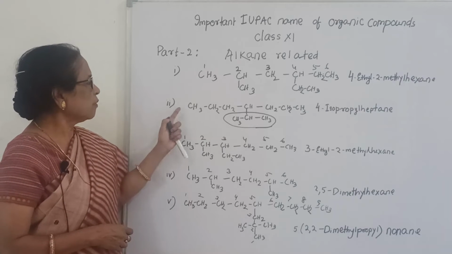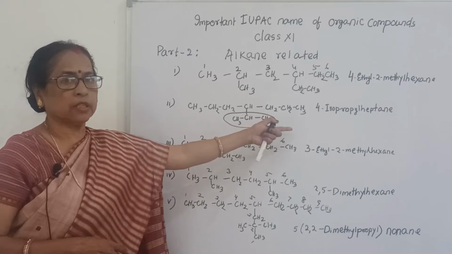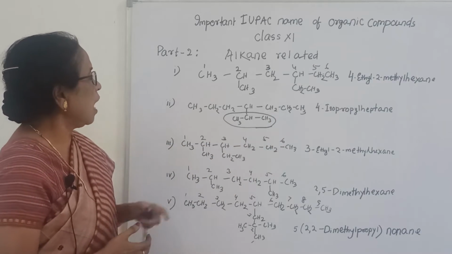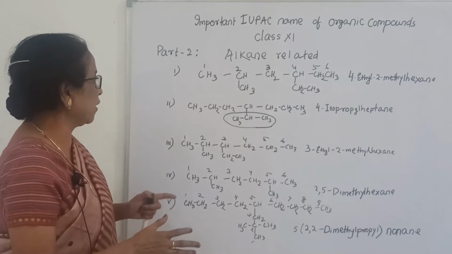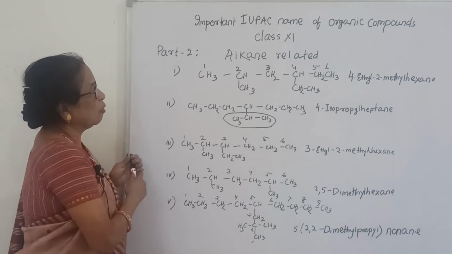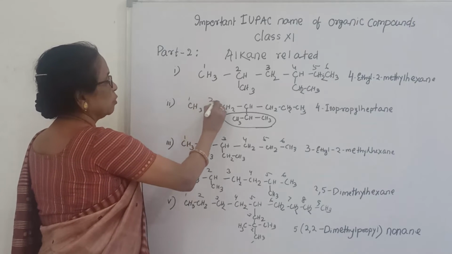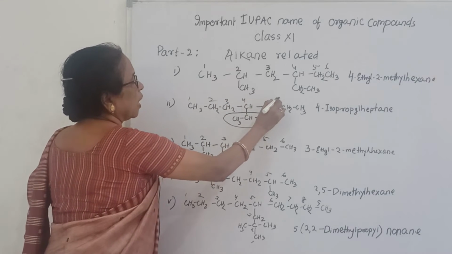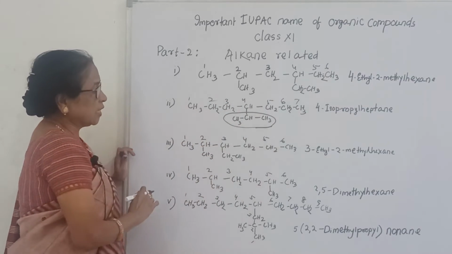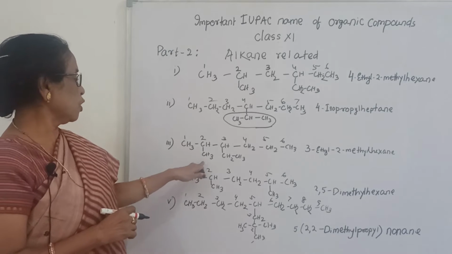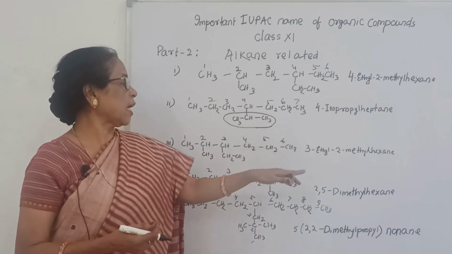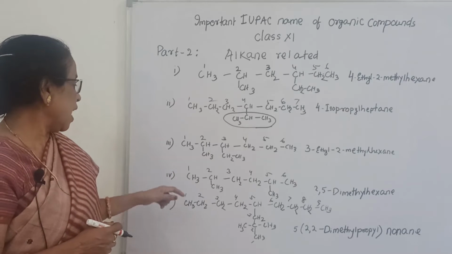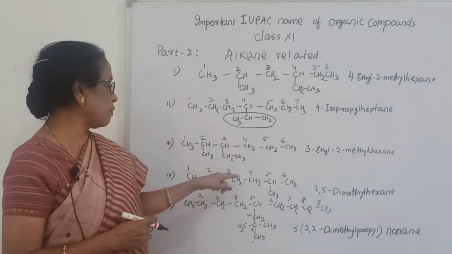Now this one, from this side it is 4 position, that right side also 4 position, and this is isopropyl group. So 4 isopropyl heptane, and because there are how many? 7 carbon, 2, 3, 4, 5, 6, 7. Next is here 2 position methyl, 3 position ethyl, but ethyl comes first. 3 ethyl 2 methyl hexane, and here it is the 2 position methyl, 5 position methyl,